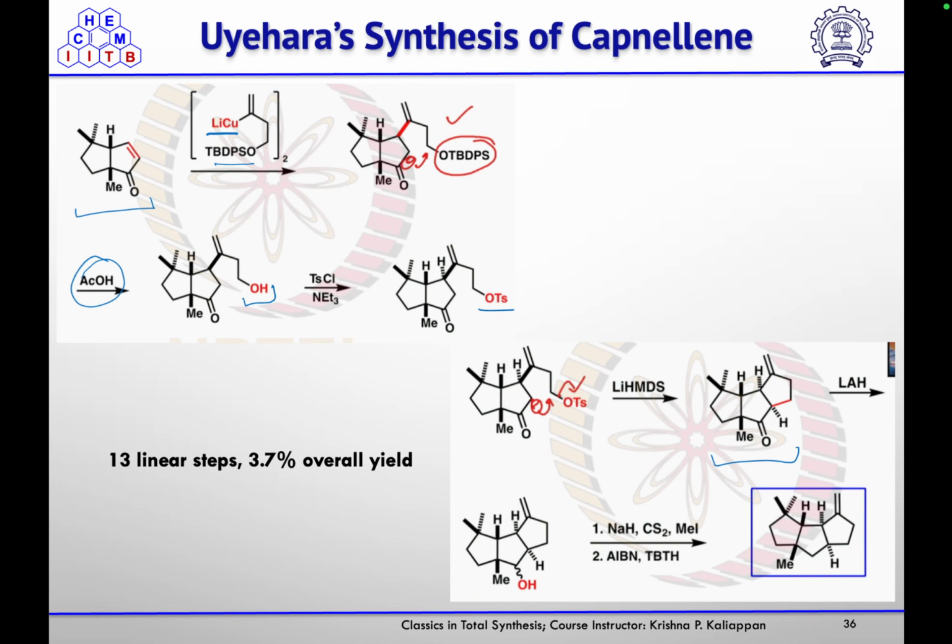Then using LAH, they reduced the ketone to get the alcohol, and then through the xanthate formation and radical removal of that xanthate, you get this triquinane, that is capnellene. So this is how Oda's group completed the total synthesis of capnellene in 13 linear steps with 3.7% overall yield.